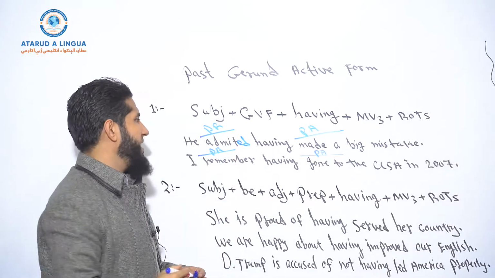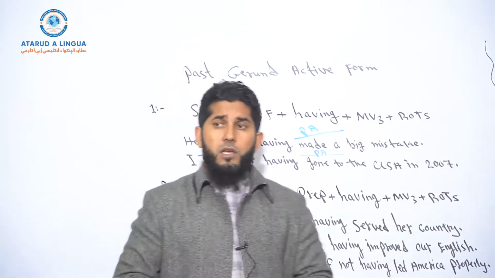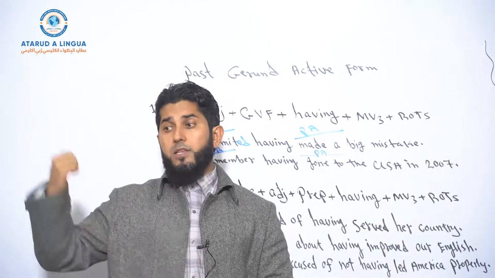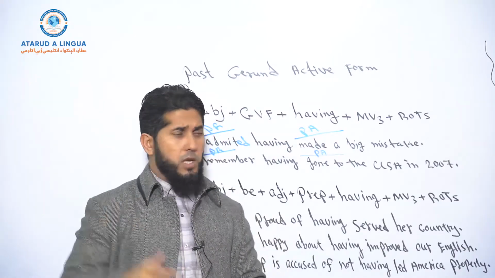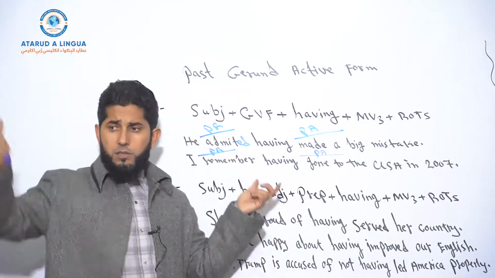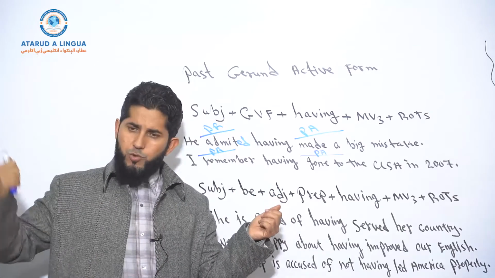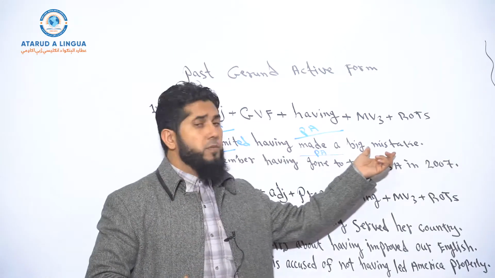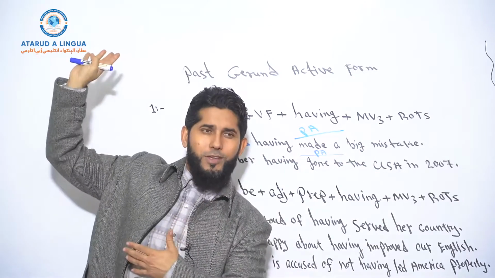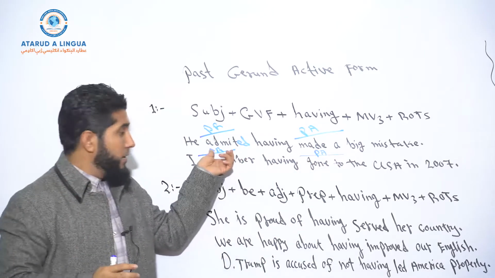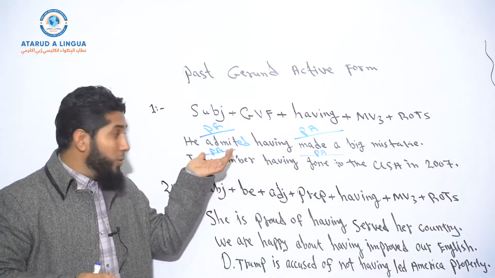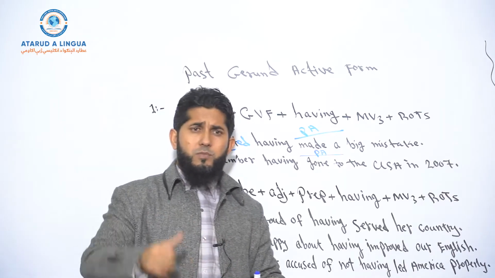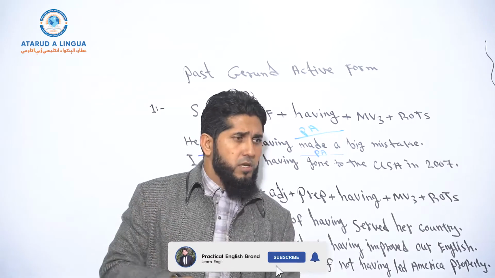So if you say, he admitted having made a big mistake, now we don't talk about the present remark of a past action, we talk about a past remark of a past action. Understood? I admitted yesterday. I admitted a week ago that, or he admitted a week ago that he had made a big mistake a month ago. So earlier than that, he made a mistake earlier than admitting, right? So now, if this verb form is in simple past tense, then we talk about the past remark of a past action. I hope it's clear.